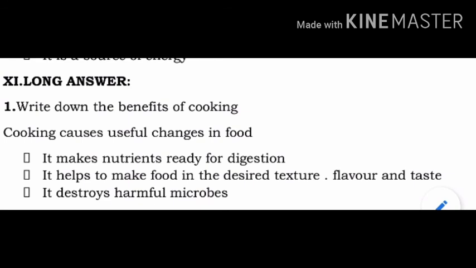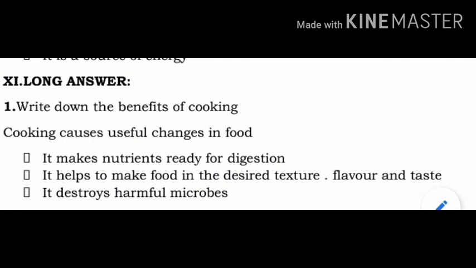Point 2, it helps to make food in the desired texture, flavor and taste. Point 3, it destroys harmful microbes.